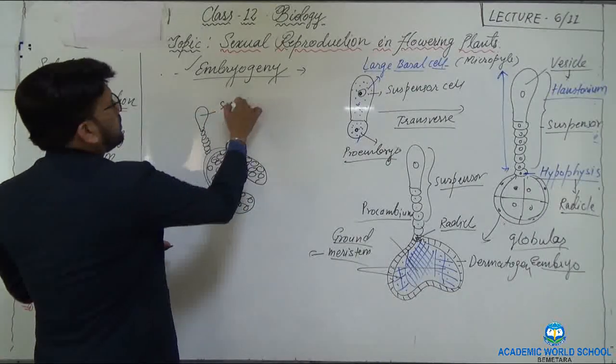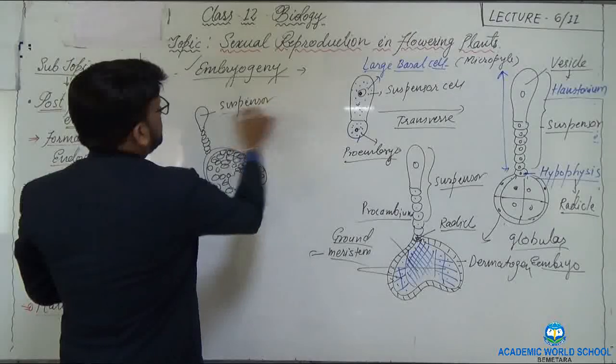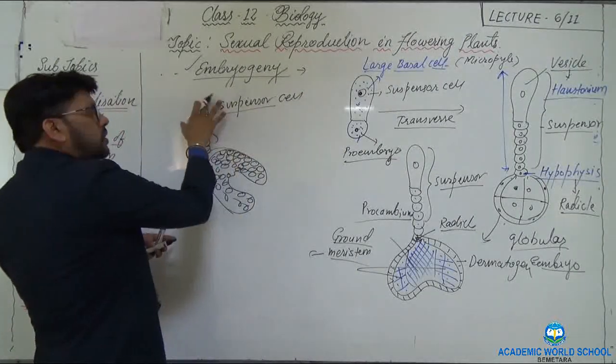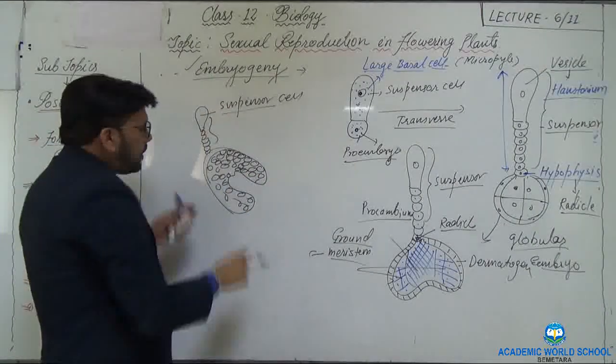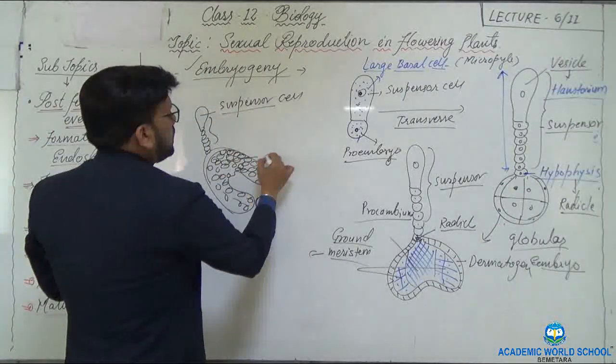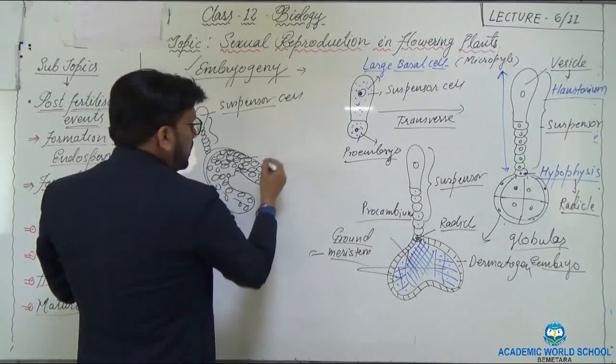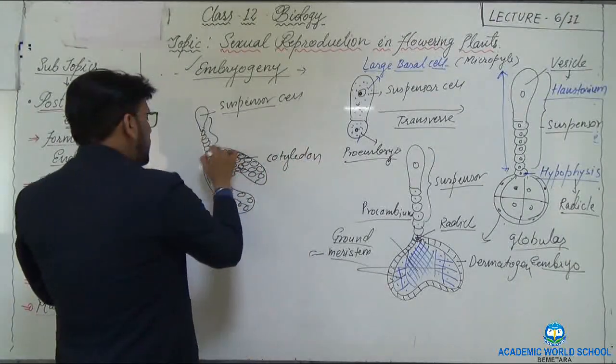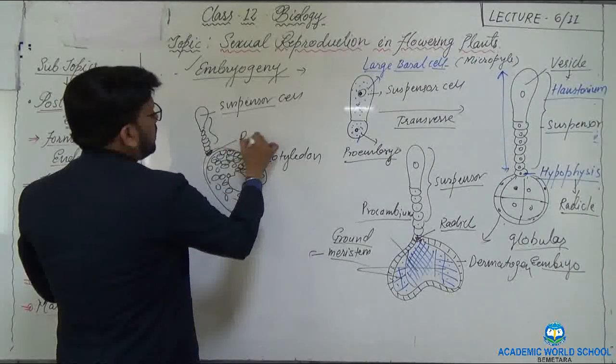So this is the suspensor cell. This suspensor cell, as I told, lies towards the micropyle, and this is the mature embryo, or completely we can say the cotyledon. Here is what? The radicle.